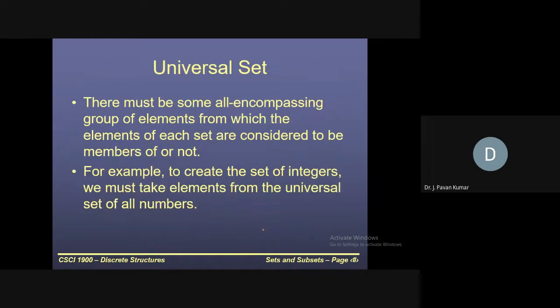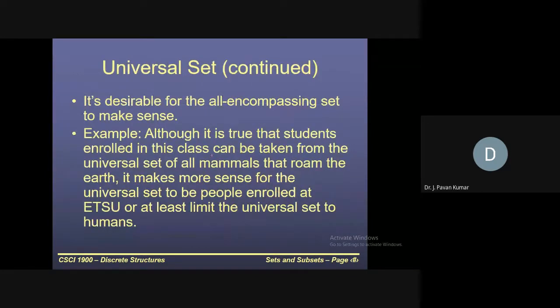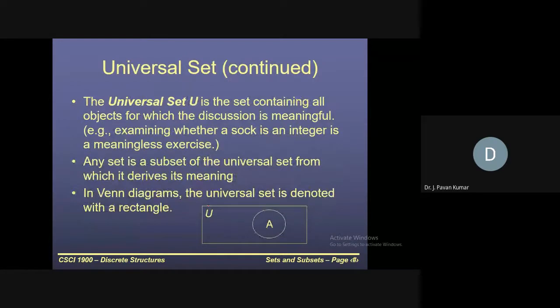Next, the universal set, which contains all the sets. That is the universal set, and we will denote it in general with U. I think it is known to you. And in a Venn diagram, we will use a rectangle to denote the universal set.